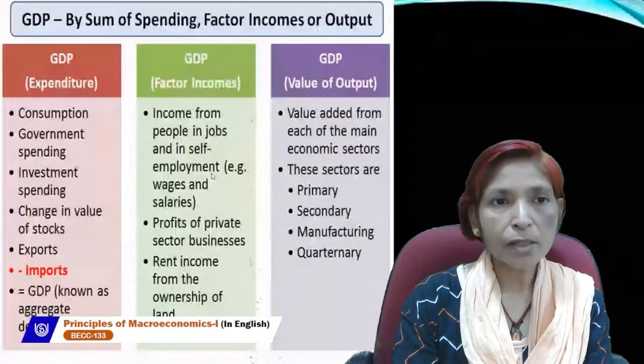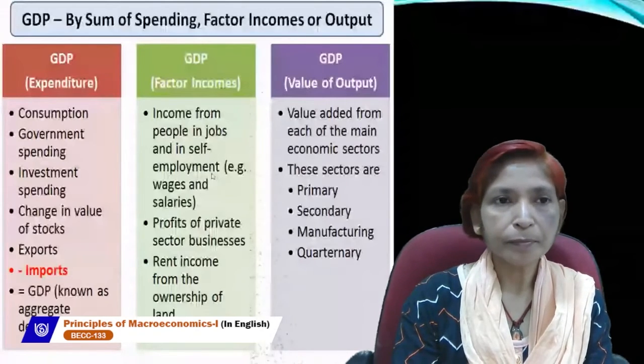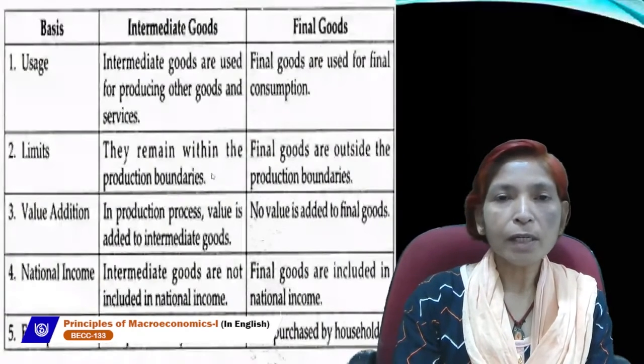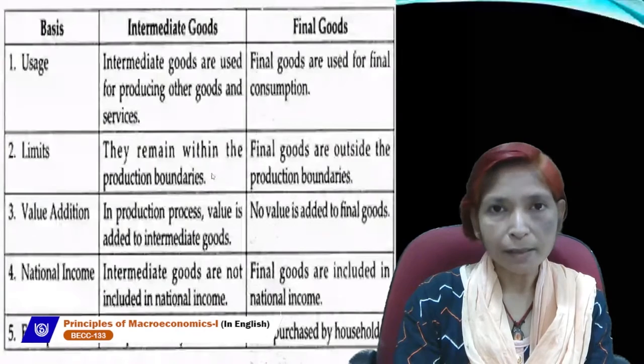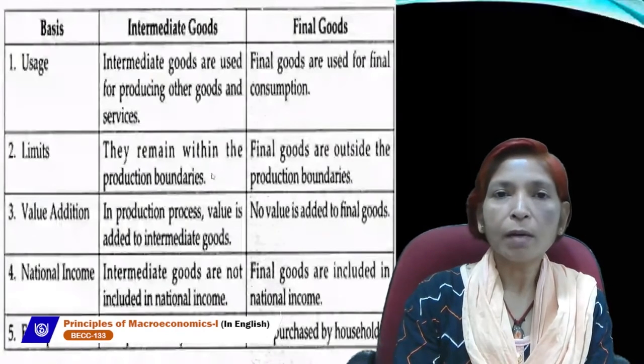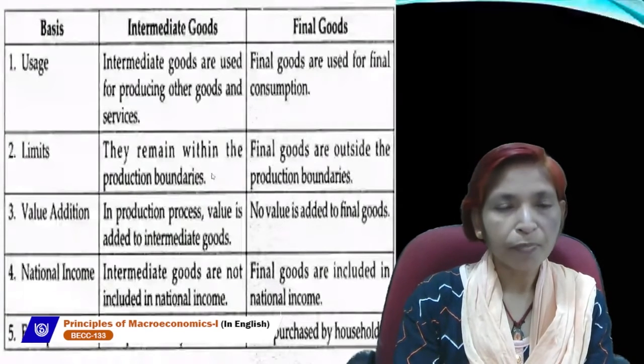Next, what is nominal GDP and real GDP? Nominal GDP is called national income at current prices, and real GDP is known as national income at constant prices or base year prices.